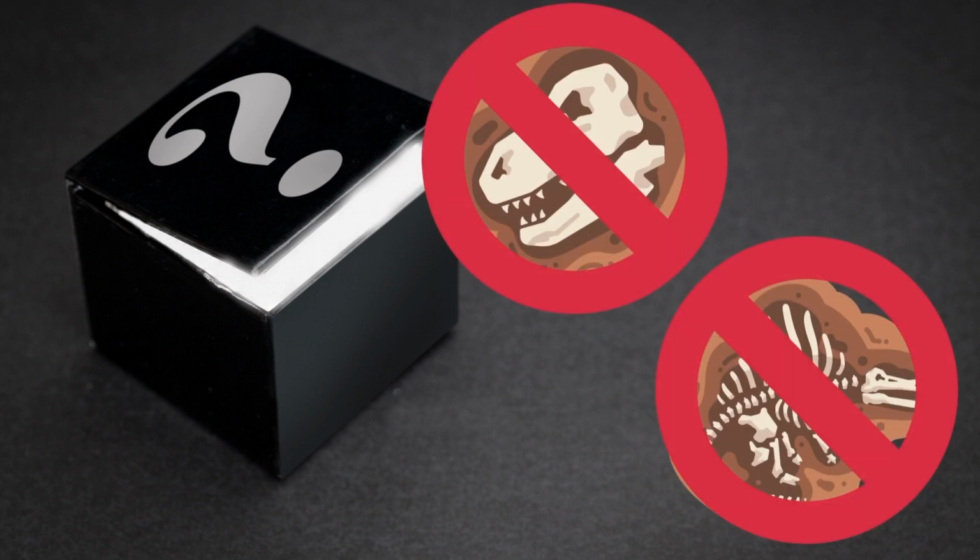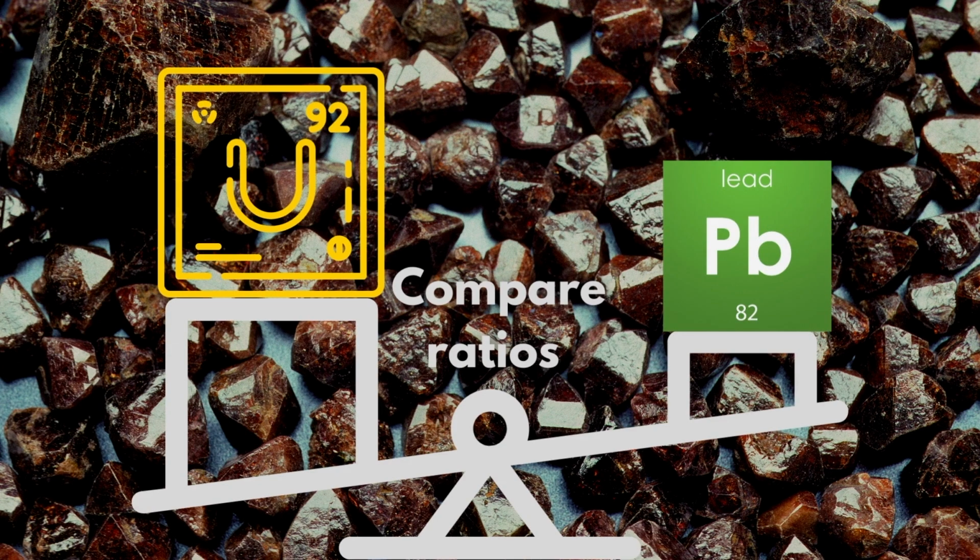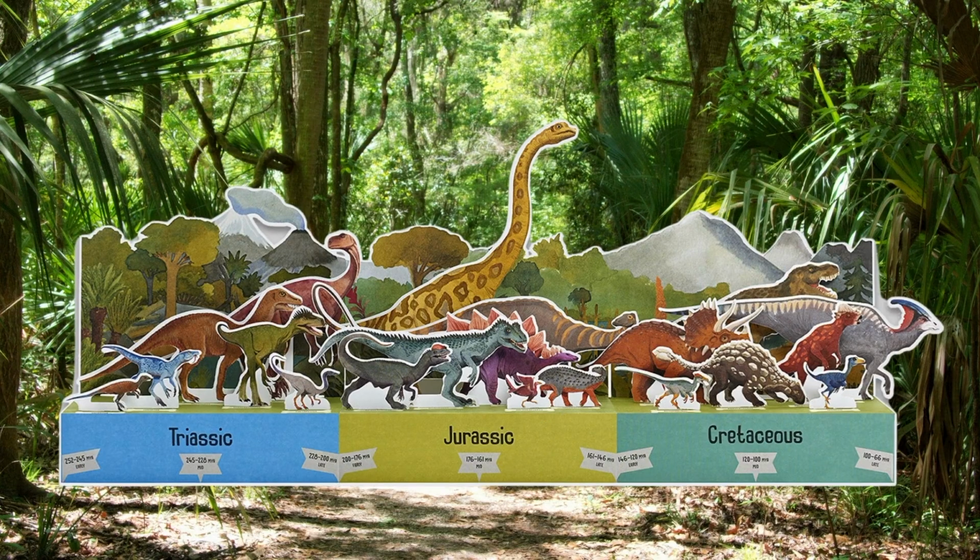Instead of looking at fossils, we now look at crystals in the rock adjacent to the fossils, such as zircon. These naturally contain impurities of uranium. So by looking at how much uranium has decayed, we can find out the age of the crystal and thus estimate the age of the dinosaur fossils. And that's in a nutshell how we know how old dinosaurs are.